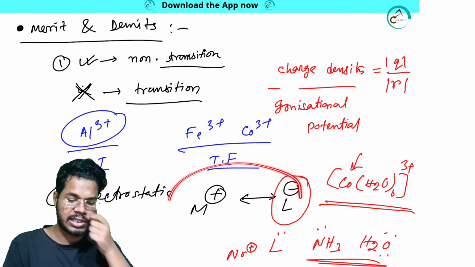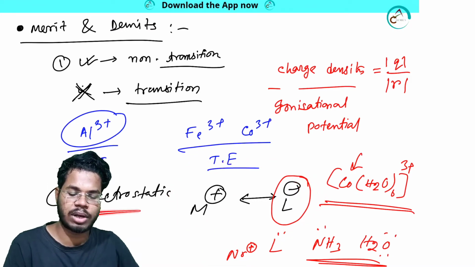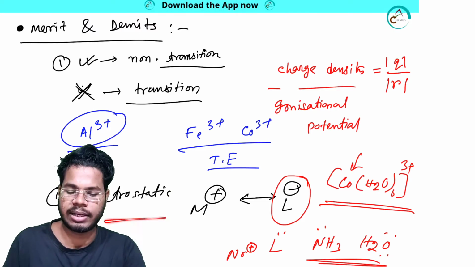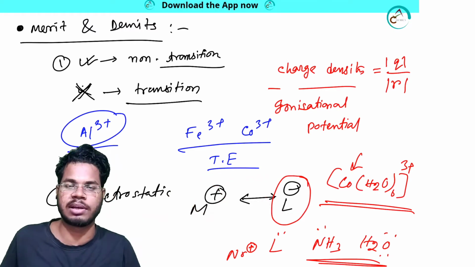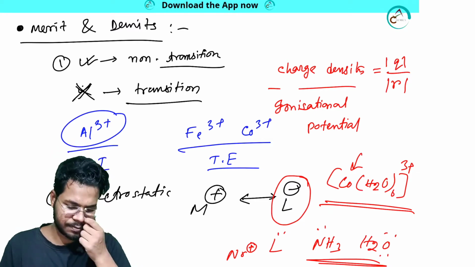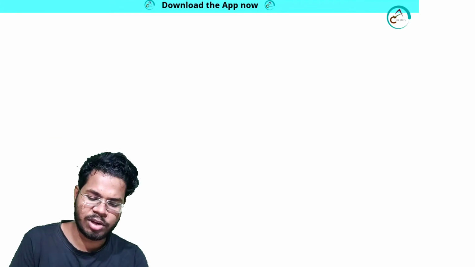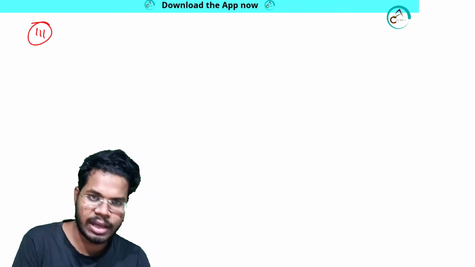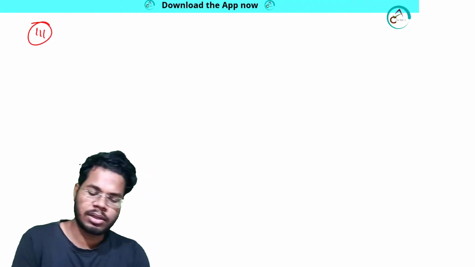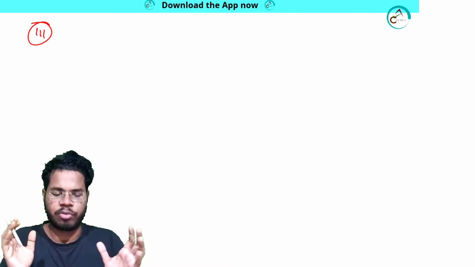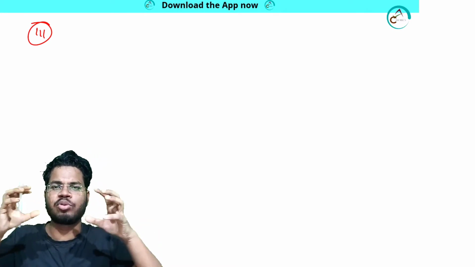That means this electrostatic theory is not totally successful. It only explains the positive and negative system, not neutral or positive ligands. So there is another demerit, the third demerit. We tried with this electrostatic theory, which tells only about the interaction.